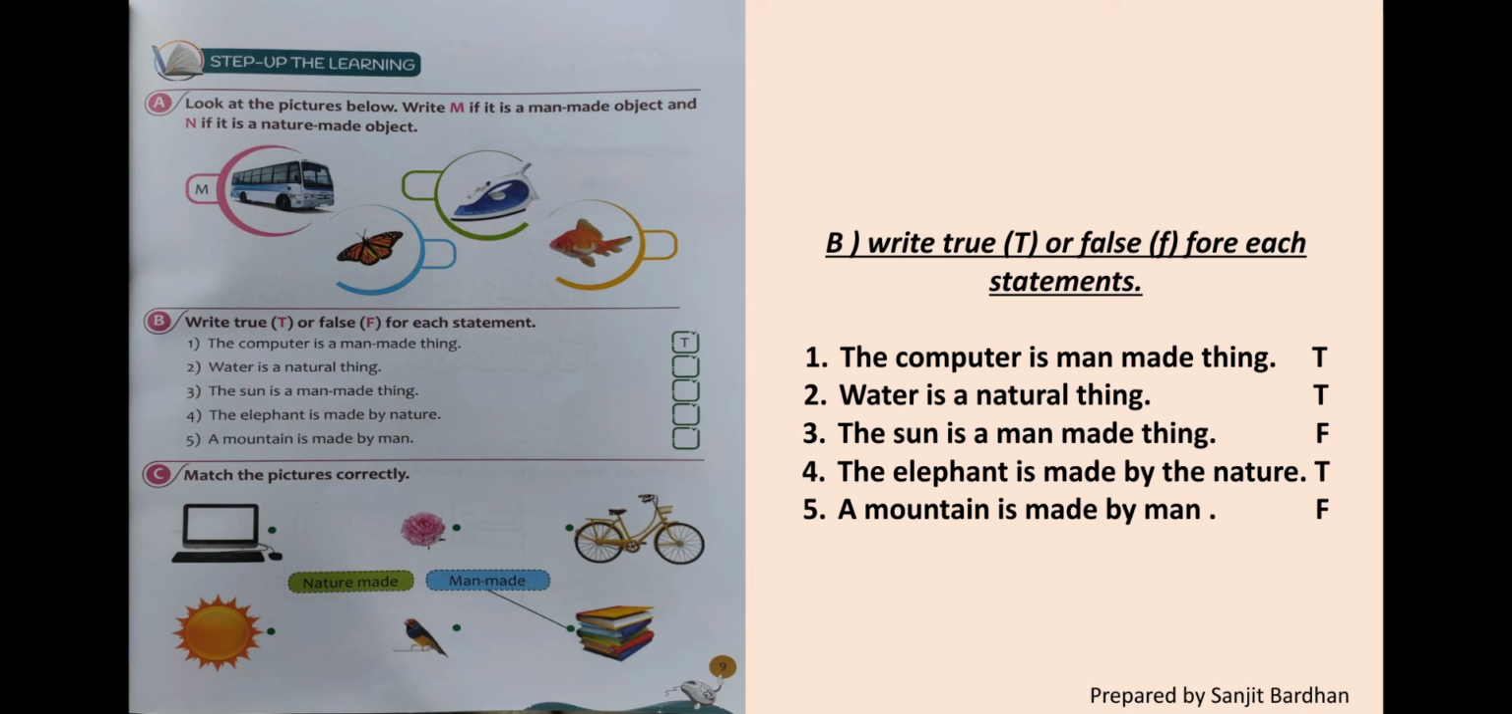The next question is question number 3. Some pictures are given here. We need to match the following by drawing a line. Number 1, you can see a computer picture. A computer is made by man, so draw a line to man-made things. Next, flower is a natural object. Bicycle is a man-made object. Next, sun is a natural object. Bird is also a natural object. You can do it in your book. So move on to the next page.